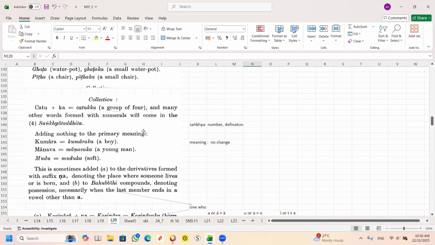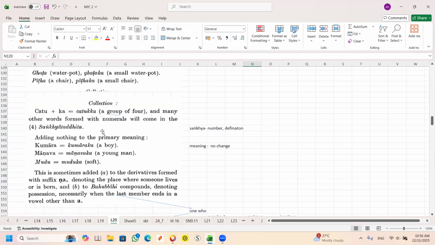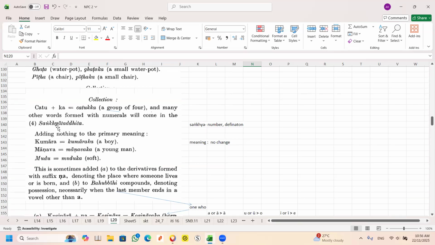So the next one is collection. Can you see? Chatu is 4, Chatuka. It's a group of 4. Then many other words formed with a numerical will come under this. The word here, Sankhya, means number.